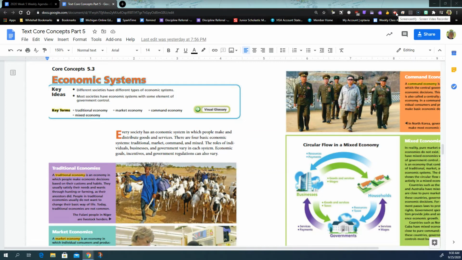Economic systems. Every society has an economic system in which people make and distribute goods and services. There are four basic economic systems: traditional, market, command, and mixed. The roles of individuals, people, consumers, businesses, companies, and government vary in each system. Economic goals, incentives, and government regulation can also vary how much control the government has.